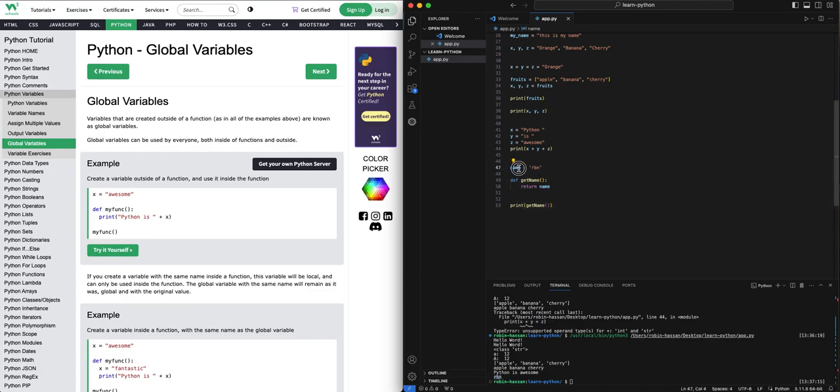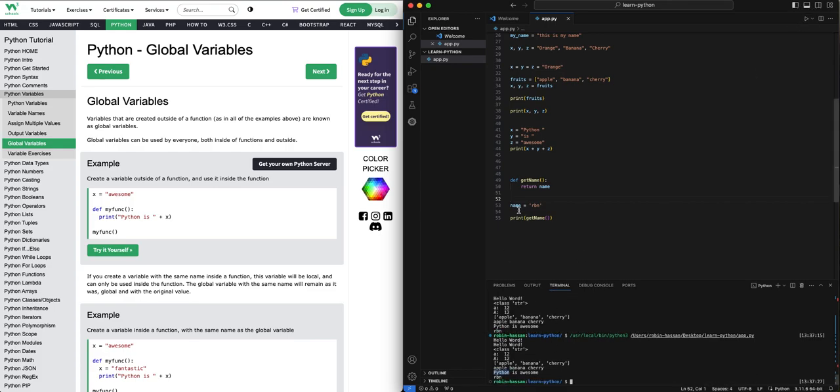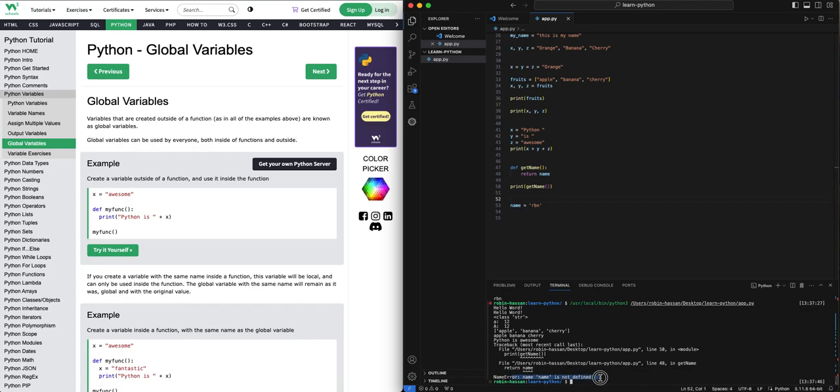I have access to this name before, but what if I set this variable after? This is interesting. You see, now still I'm able to get name because it's a global. Some programming languages like C++, we have to define before something like that, but it will not work if I just call it and then have it here. You see, name is not defined this time, so just be careful how you scope your variable.